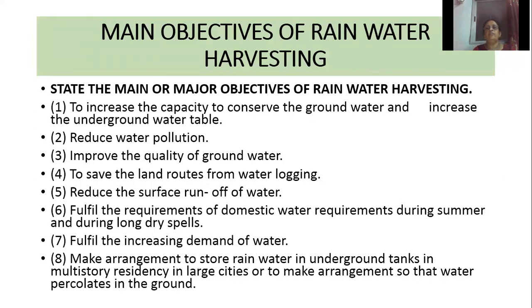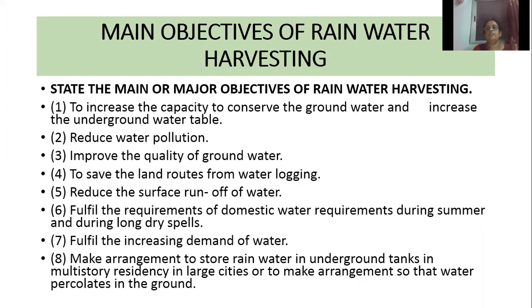Then what are the main objectives of rainwater harvesting? What are the main objectives, purposes or aims of rainwater harvesting? So what is meant by rainwater harvesting? It is a method to conserve or collect rainwater in the wells, ponds, farm ponds, etc. As a result, the groundwater level increases, and that water can be used for household purposes and in agriculture, providing water to the agricultural lands. And at home we can also use that water for washing clothes, cleaning utensils, etc.